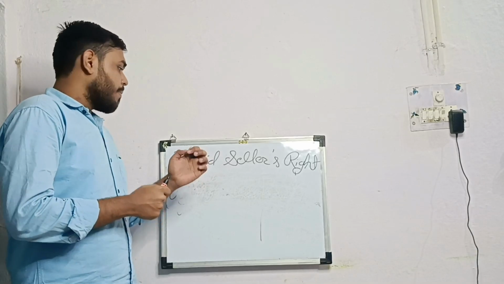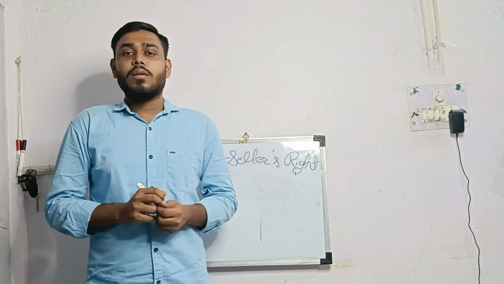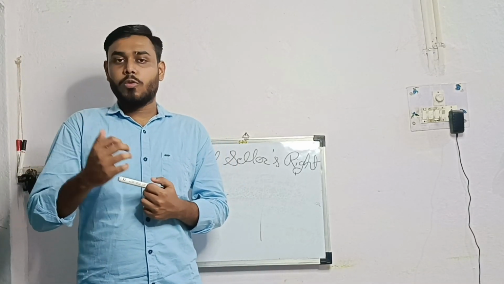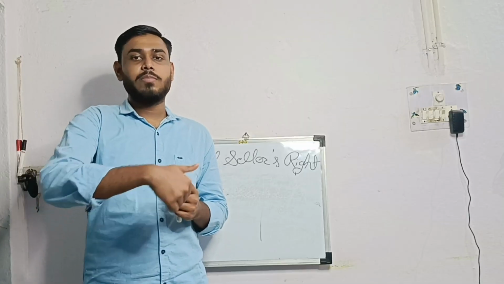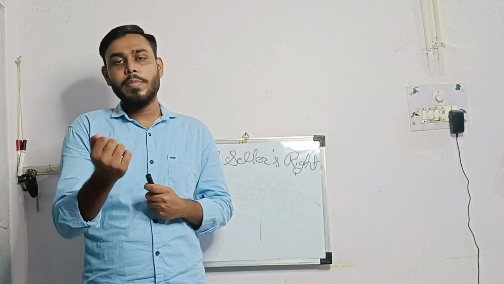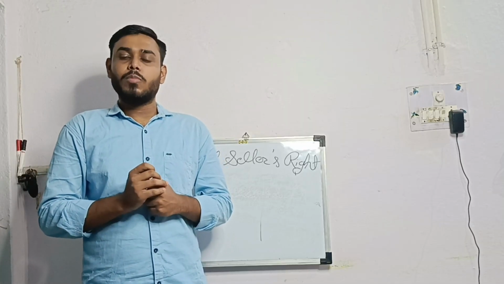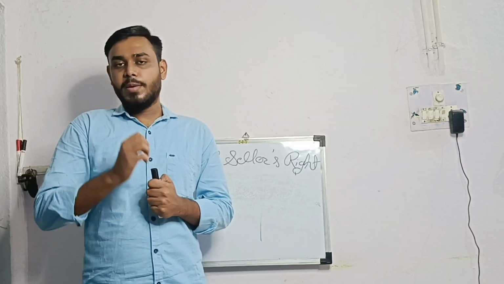This unpaid seller's right of lien can also be exercised over part of the goods. Let's say if part of the goods has been delivered to the buyer and there are certain remaining goods, then on the remaining goods the seller has a right to exercise the right of lien.